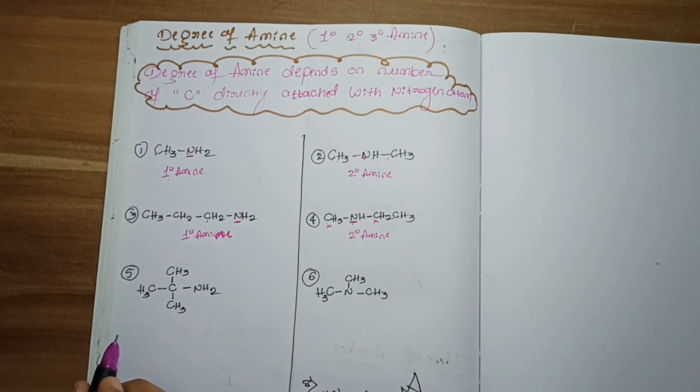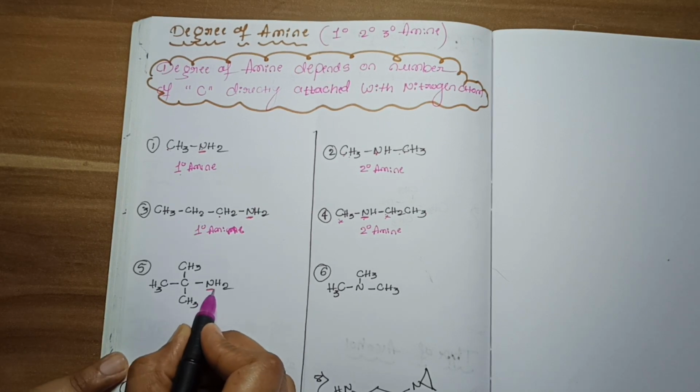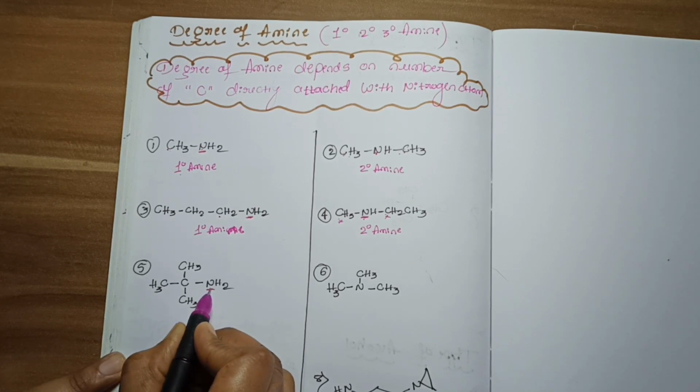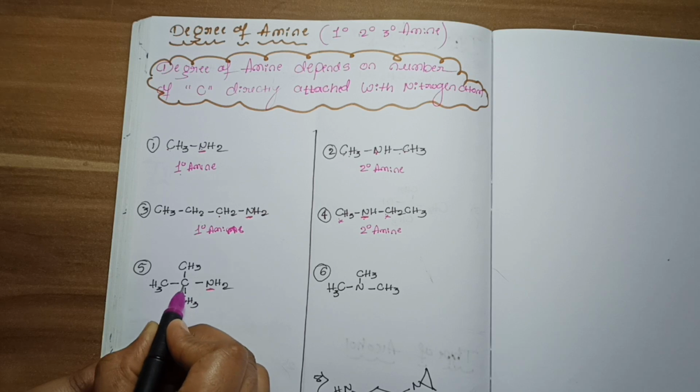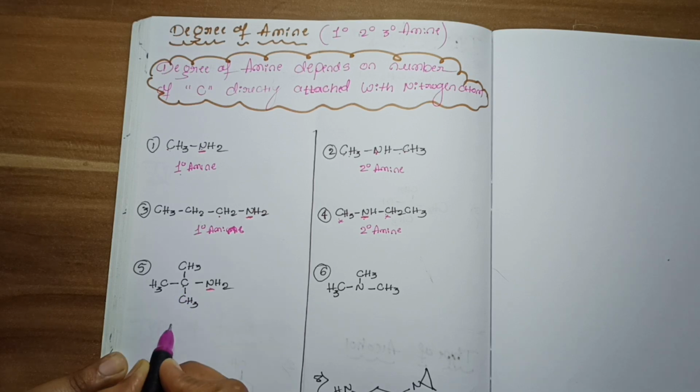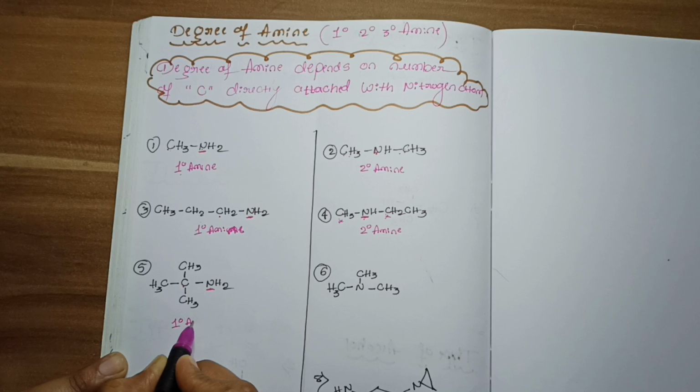Now in the fifth example, nitrogen is present and this nitrogen is directly attached to only one carbon. So this amine is called a primary amine.